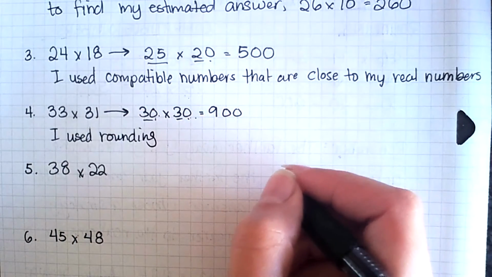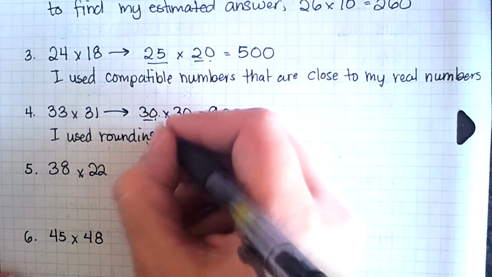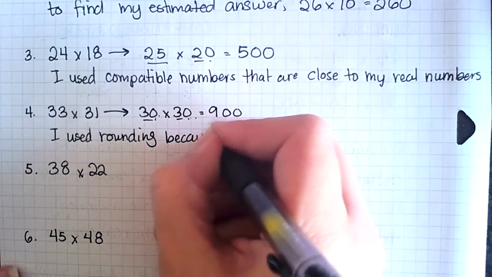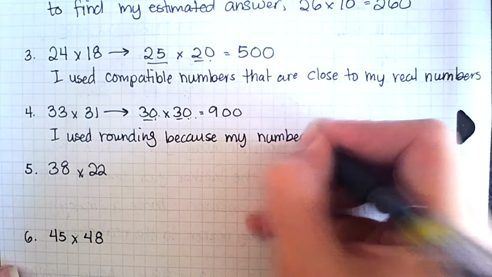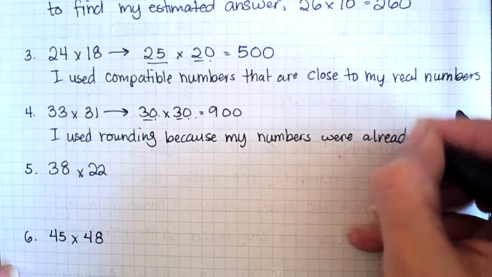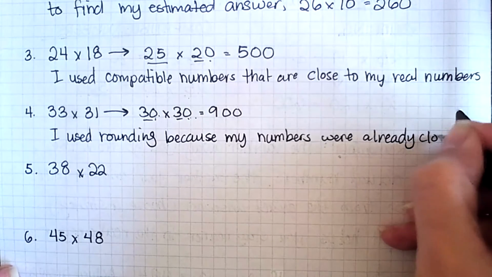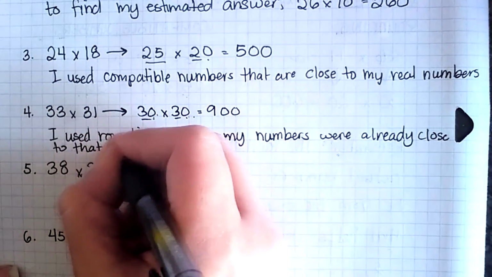So I used rounding because my numbers were already close to that group of 10.